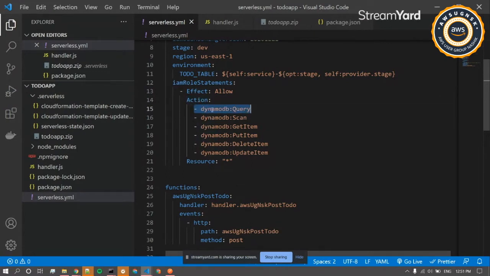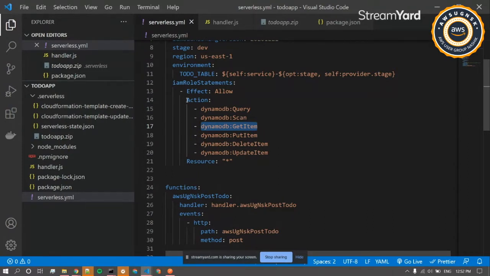So under this we have each and every service, and under that service we have single actions. Consider DynamoDB: we have the query action, and we have the scan action, to scan through all the elements that you have stored. Consider get item: this will give us a particular item. If we pass the particular ID, the partition key, to it, it will return the data stored under that particular partition.